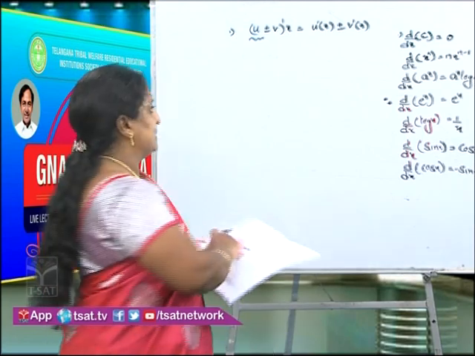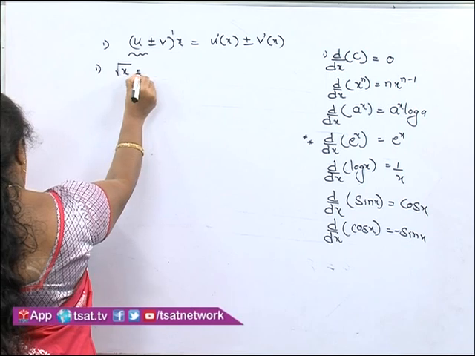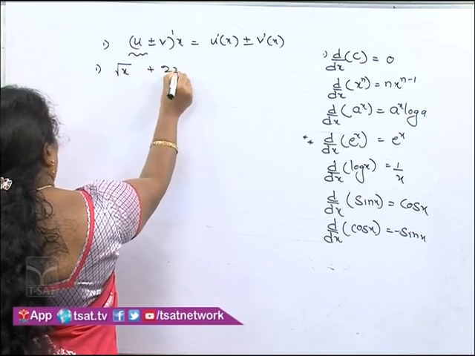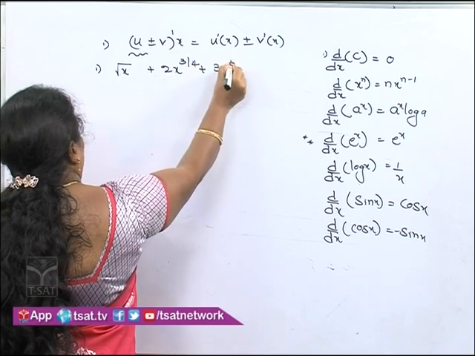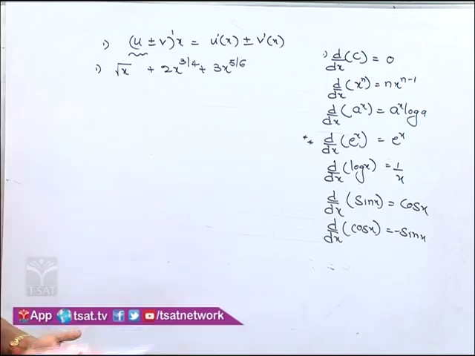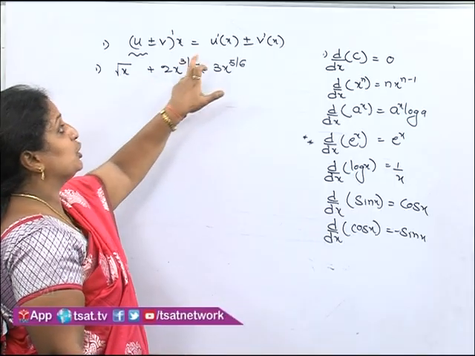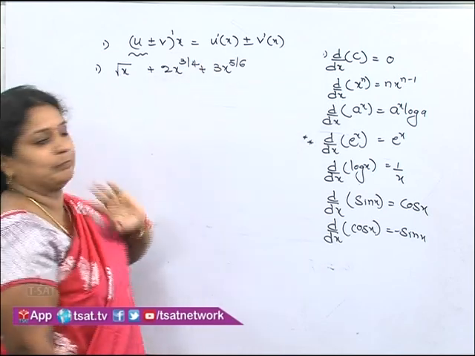If you see example 1, f of x is equal to root x plus 2x to the power of 3 by 4 plus 3x to the power of 5 by 6. I took an example. Now, we are going to find the derivative of this algebraic expression using this property as well as using the standard formula.